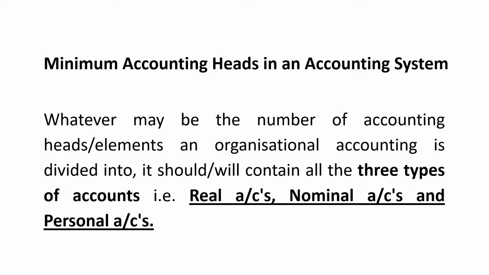Minimum accounting heads in an accounting system. Whatever may be the number of accounting heads, an organizational accounting system is divided into three types. So three types of accounts: personal, real, and nominal.